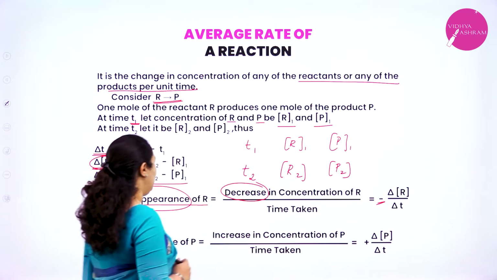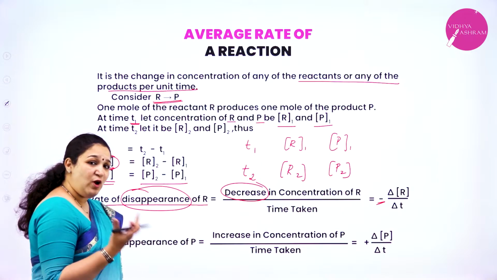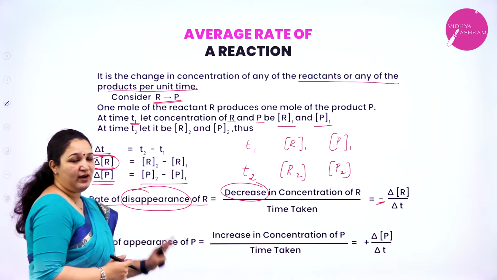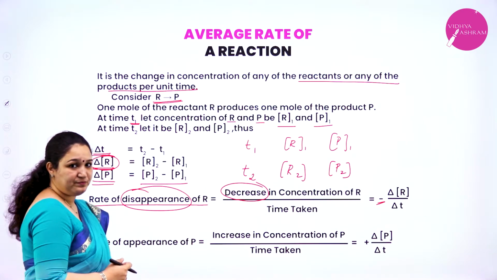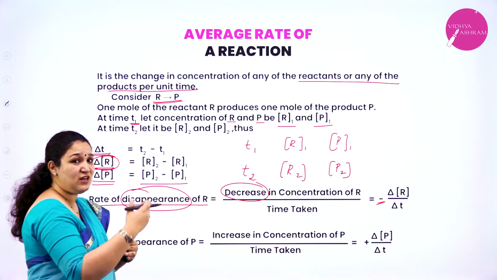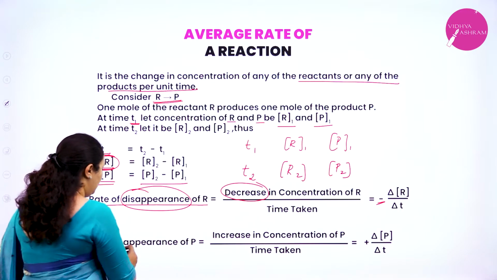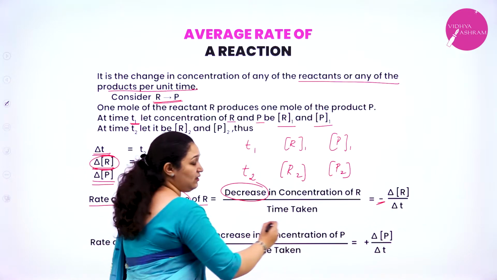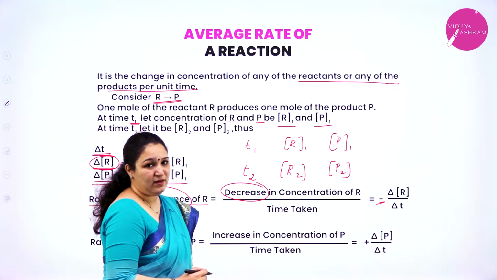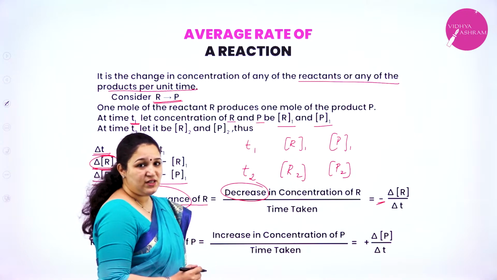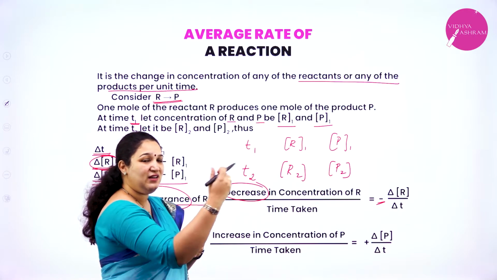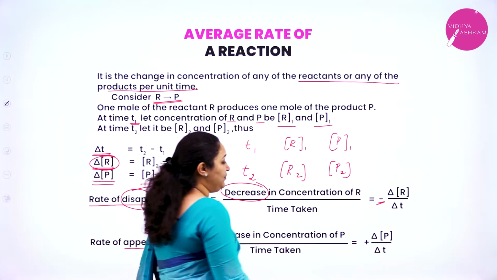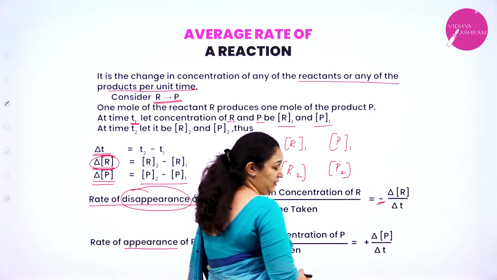Okay. Similarly, I can tell the rate in terms of products as well, isn't it? So, rate of appearance of P, or rate of appearance of the product. Why appearance? Because the products are formed. It is appearing, isn't it? So, rate of appearance of the product is equal to the increase in concentration of P by time taken. Increase in concentration, because the concentration of the product is increasing as the reactants are getting converted to the products. So, delta P by delta T.